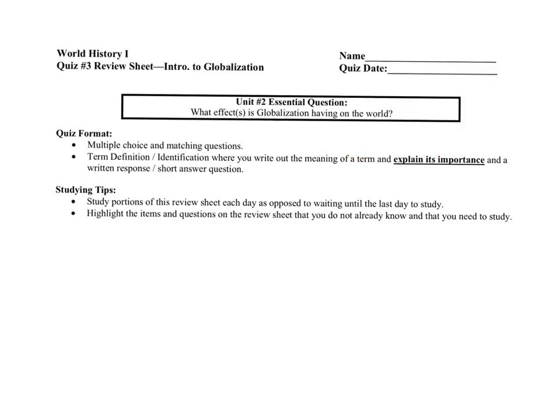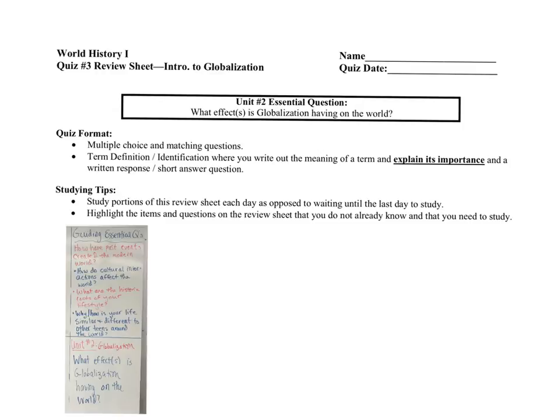And remember, if you have a hard time with importance, you can look at the essential questions on the board that are always there for you in the classroom. So you can take one of the terms, and after you define it, you can think about how does the term relate to one of these questions here, and that's a way to give impact or significance. Usually it's a tie to the modern day, how it affects our life today, historic roots, effect on the world today. So it's impact beyond just here's the meaning, but also then how does it affect people.